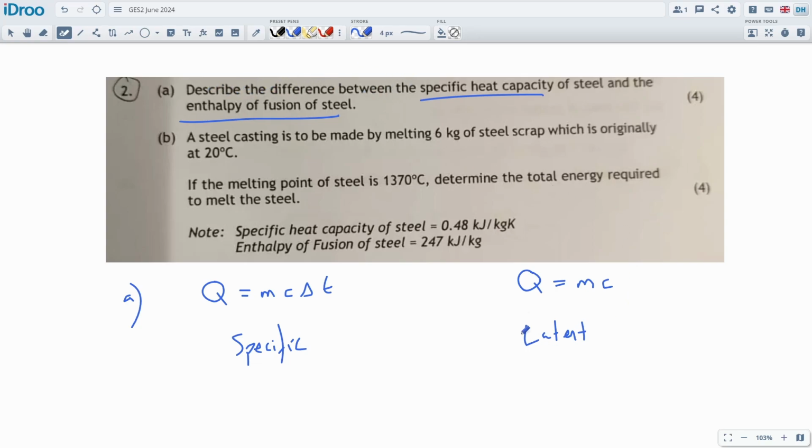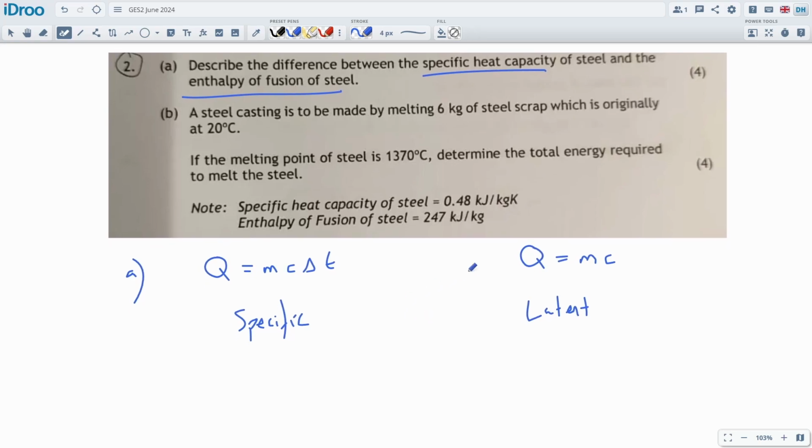What do you mean, the difference? I mean, we could say the units are different. We could say the application is different. We could say so many things that are different about it. But basically, the big difference between them is that there's no temperature change for latent heat, and there is a temperature change for specific heat, I suppose. But you could say quite a few things about it. All right. Okay. But really, just give the two definitions, explain the units, and then I think I'll get you the 4 marks. 4 marks, really.